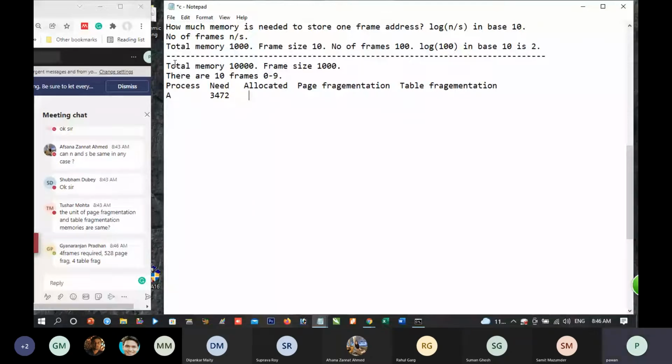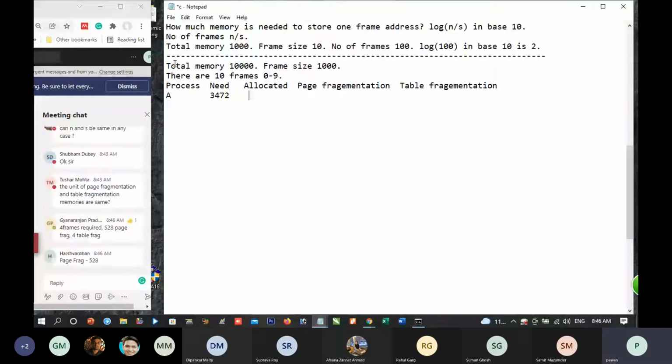Yes, we need 4 frames. 528 is page fragmentation and 4 is table fragmentation because suppose we have allotted frame numbers 2, 3, 7, 0 and 5. We have allotted 4000 memory. 528 has gone wasted and we are storing 4 addresses and every address requires 1 digit.